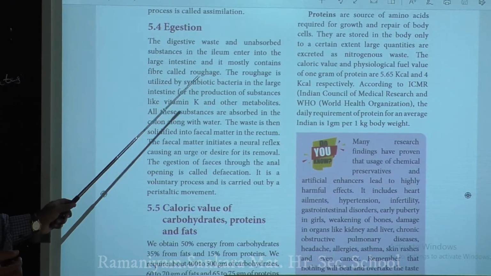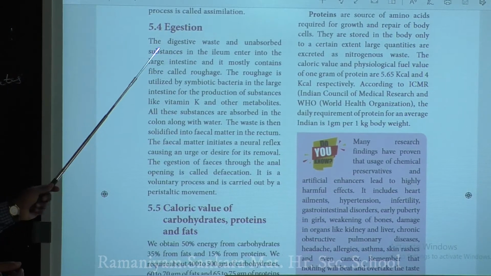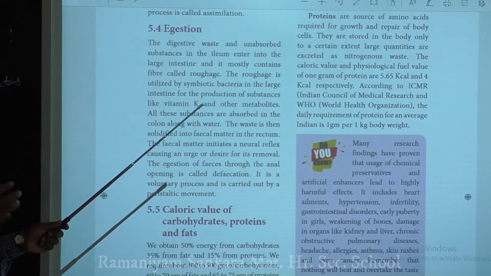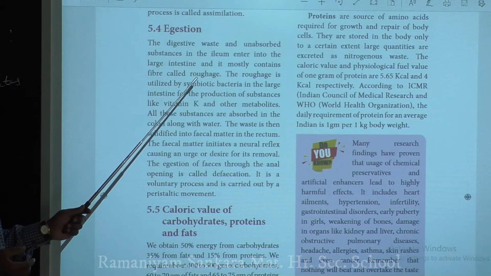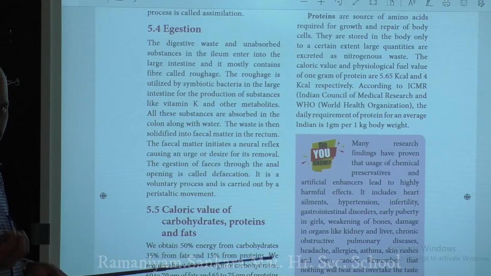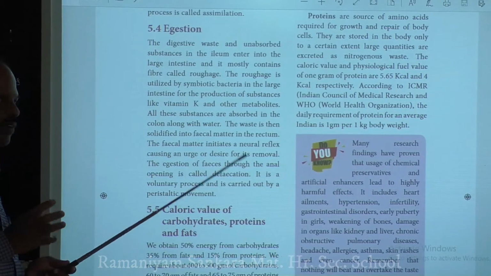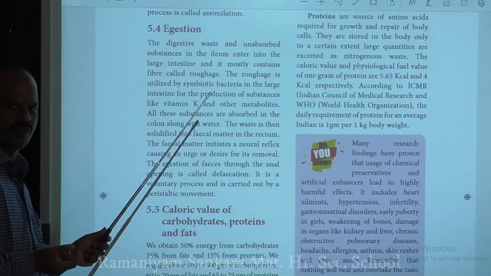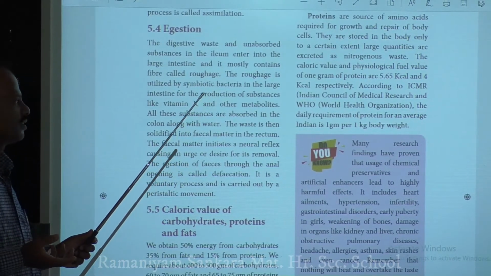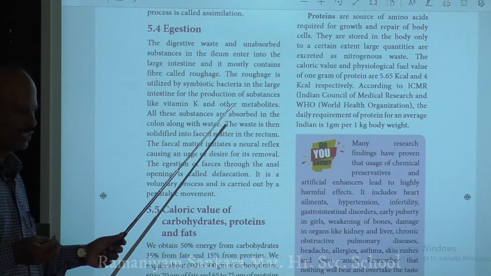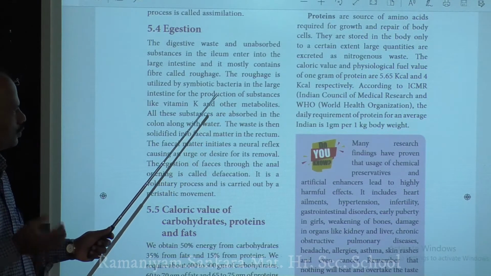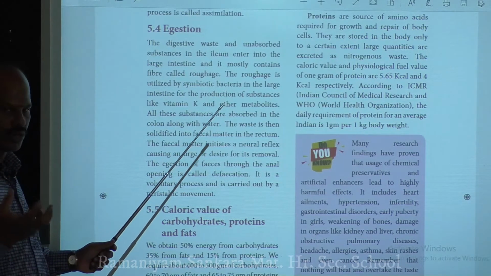This undigested and unabsorbed food present in the ileum has a large amount of fiber, and we call this roughage. This roughage is a good nutrient for symbiotic bacteria. The symbiotic bacteria utilize this roughage and break it down, and produce vitamin K as well as some other metabolites. These vitamin K and other metabolites are then absorbed by our large intestine.